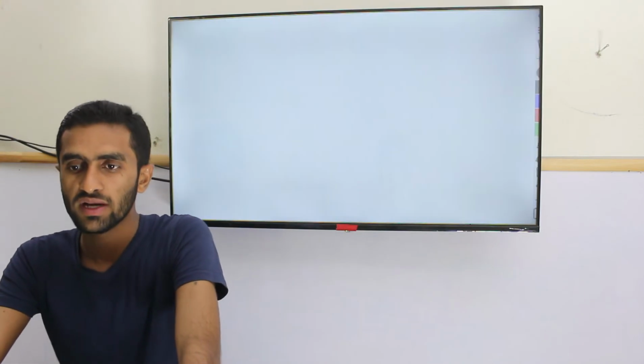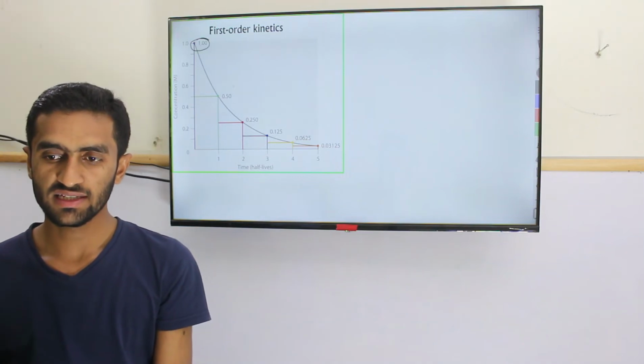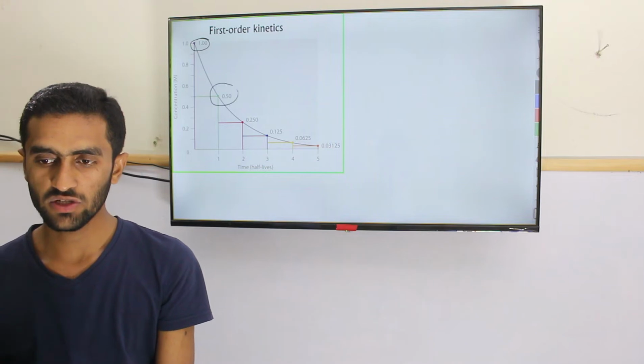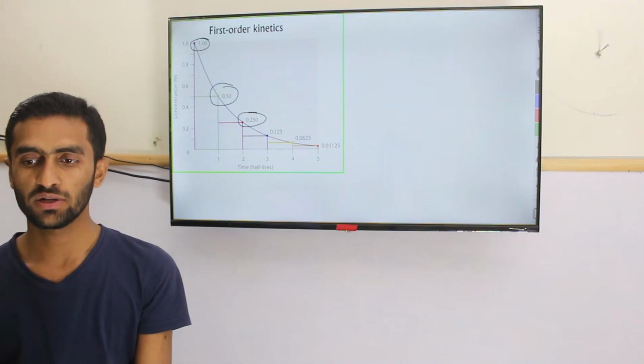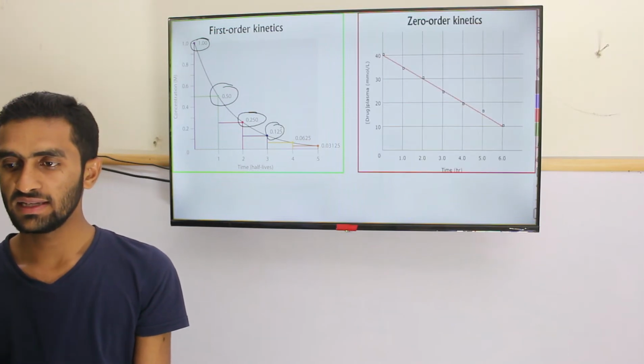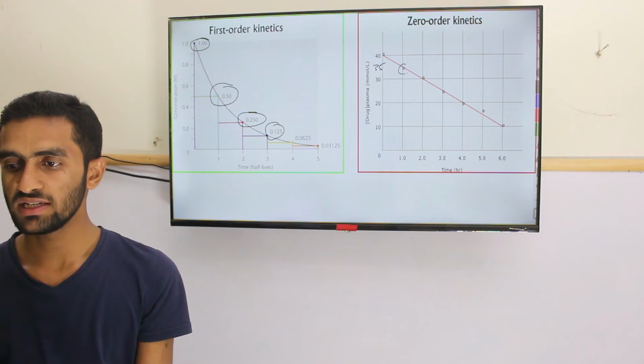Okay, if you look at the graphical representation, you can see here it was 1 at this time. After the first half-life, it becomes 0.5, then 0.25 and 0.1. If you compare with the zero order, say if it's 30, 40, so it might be 35, you can say 5 mg is going to be excreted each time.